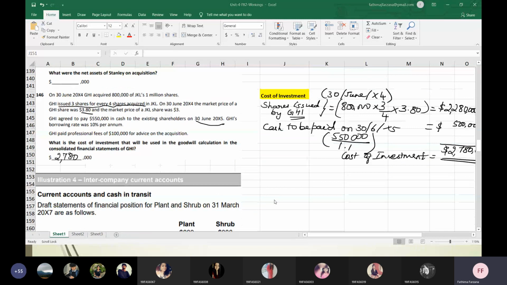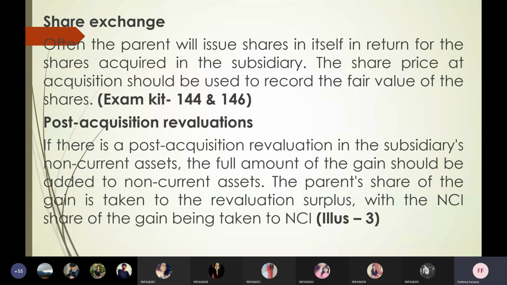Okay, so let me go to the theory again. Share exchanges, we have done already. How a share exchange will work, we just saw. Now, post-acquisition revaluation. If there is a post-acquisition revaluation in the subsidiary company, after acquiring some company's assets, you are going to revalue it. The full amount of the gain should be added to non-current assets if there is an appreciation or depreciation. So it will be completely added to or decreased from non-current assets.